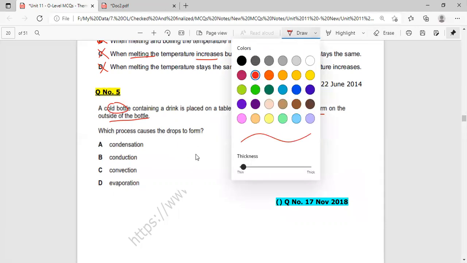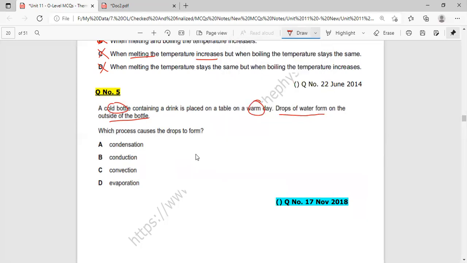So when the bottle is placed, drops of water form on the outside of the bottle. What happens? Definitely, okay, let me draw. So cold water was there, and water drops are being formed from outside on the bottle.